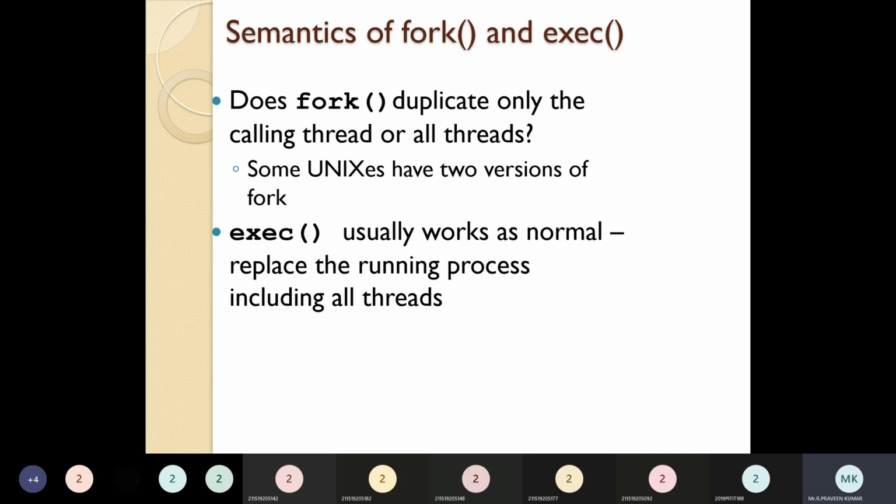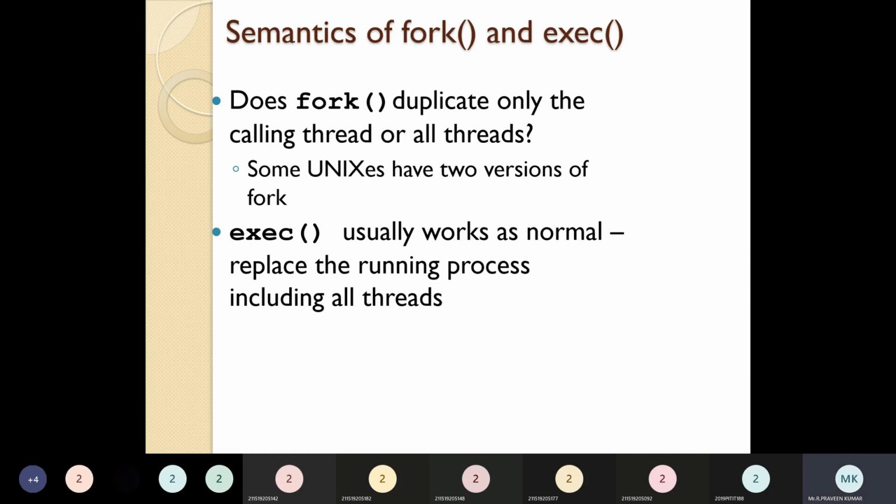Next was the execution. We all know that to identify a running process, to make it a running state, we are using the execution. If one thread is created, to make it a running process we use the execution. It usually works as normal: it replaces the running process, including all the threads. So whatever threads we have created, it will include all of them as a running process. That may create some issues.